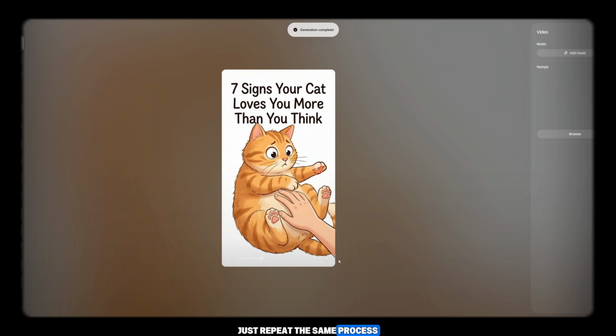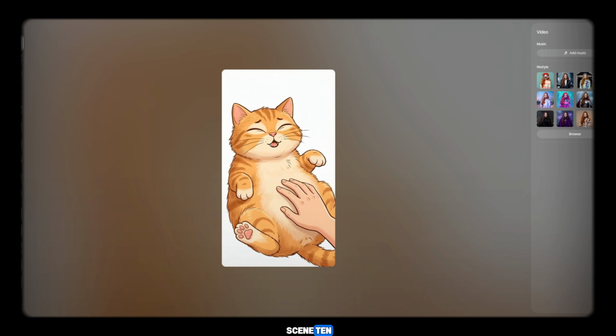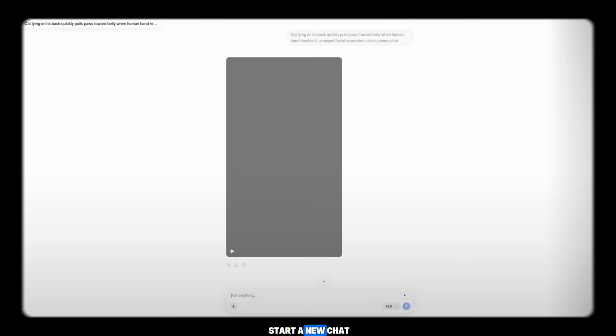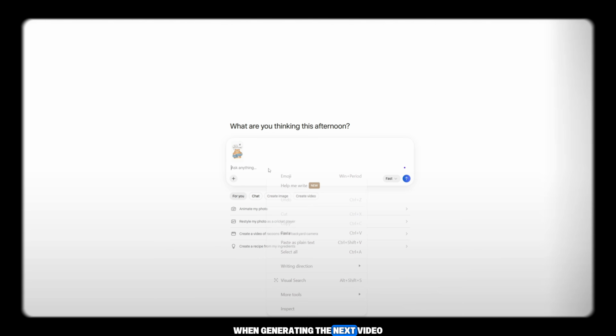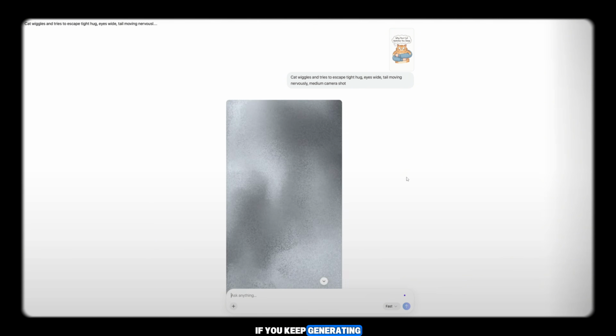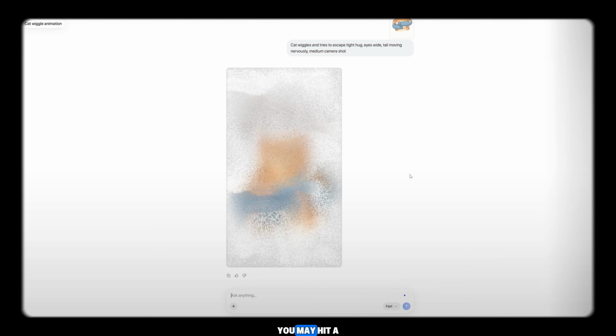Just repeat the same process for Scene 3 to Scene 10. One important tip: always start a new chat in Meta AI when generating the next video. If you keep generating inside the same chat repeatedly, you may hit a usage limit.